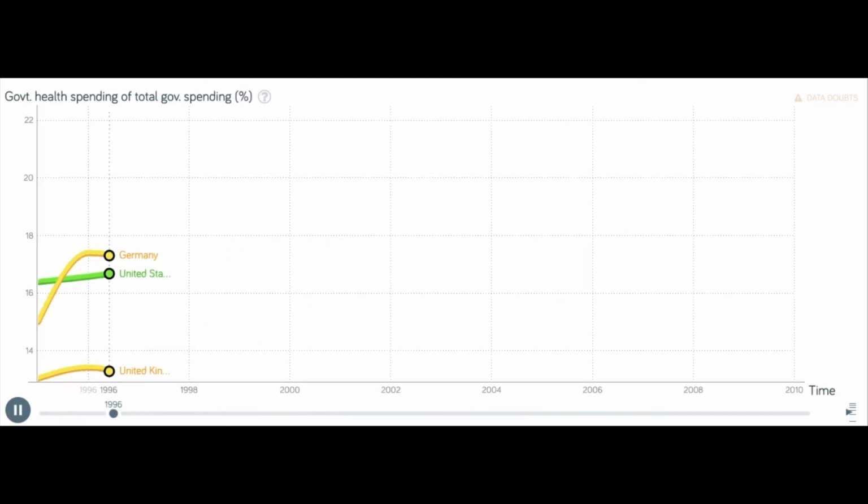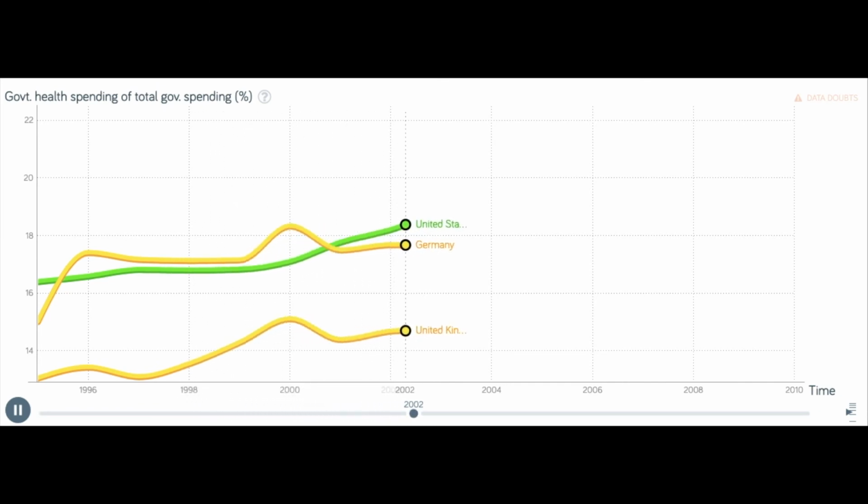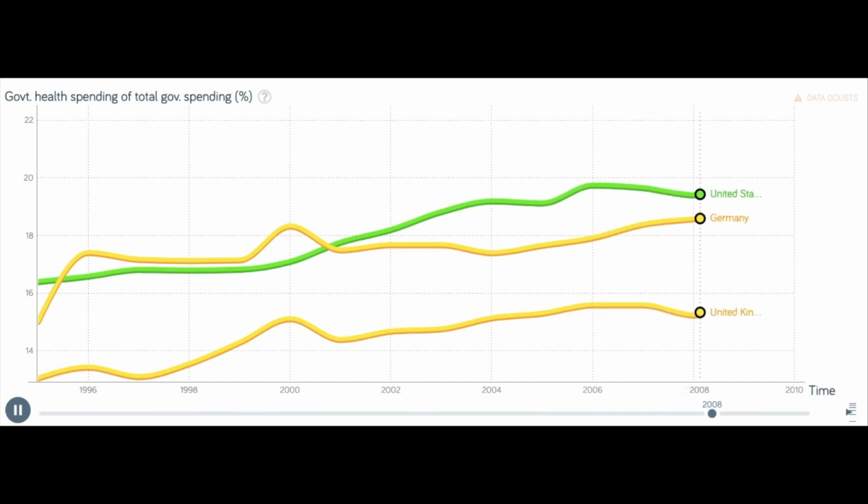These three industrialized countries tend to fluctuate on their healthcare spending through the government until around 2010, where we do notice a sharp increase in government spending on healthcare.